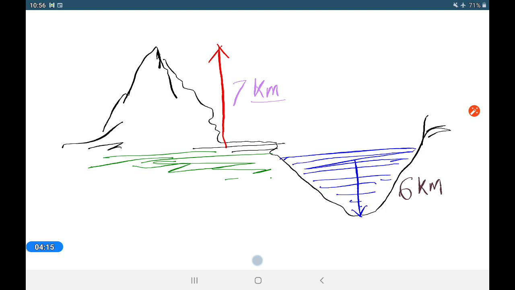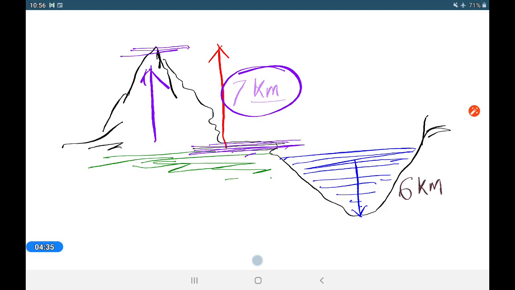Now look at here. It can be a high mountain, the top part. You know it is 8.8 kilometers, but we have taken this up to 7 kilometers. Some organisms can survive over there.